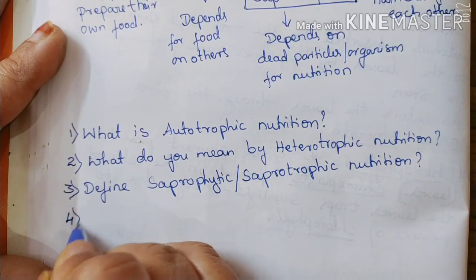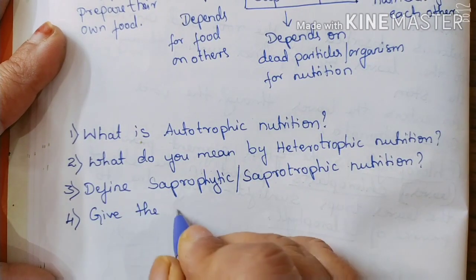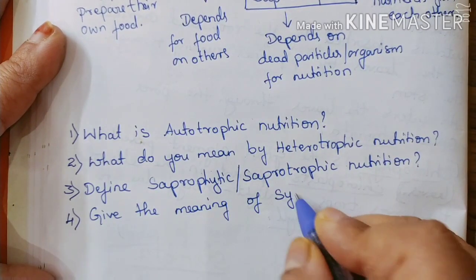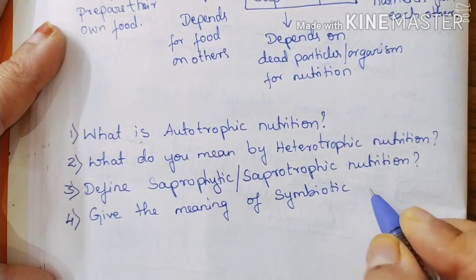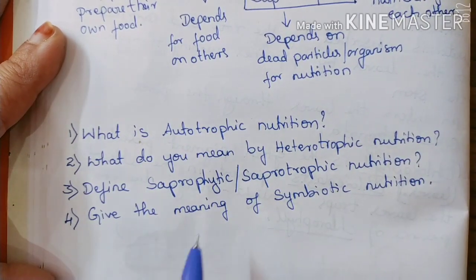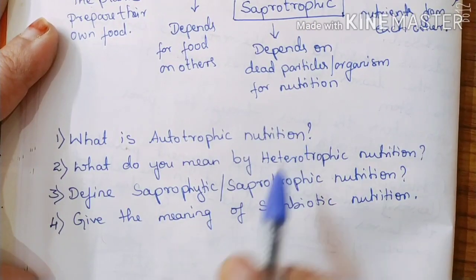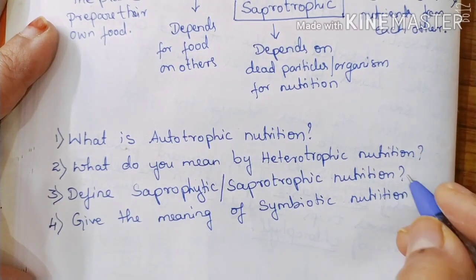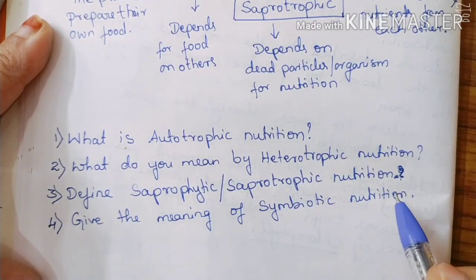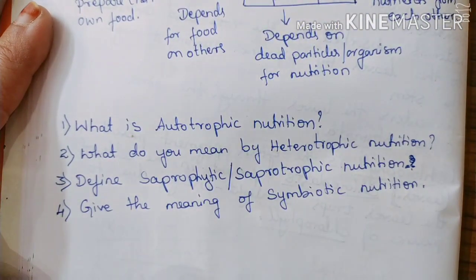Then fourth, give the meaning of symbiotic nutrition. See here, when we write WH questions, we put a question mark. But when we write questions like define, give, describe, we do not put a question mark. We just put a full stop. So these 4 questions you need to answer.